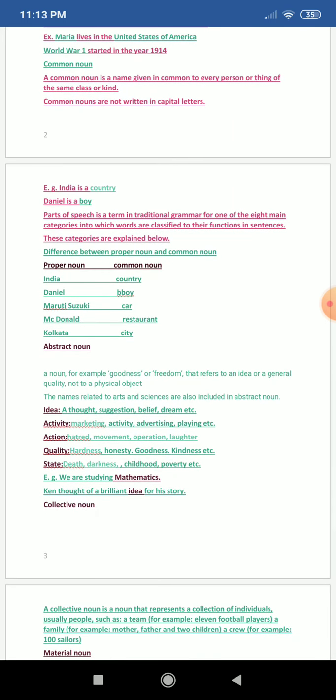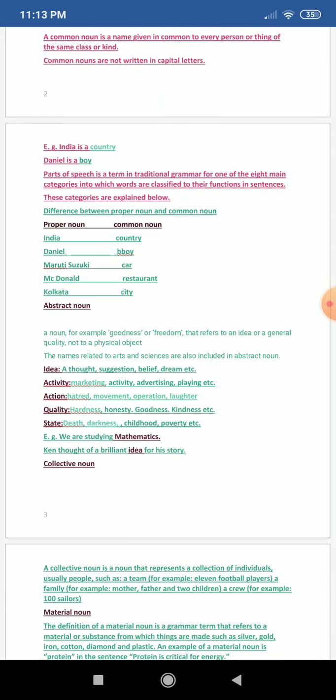Now, parts of speech is a term in traditional grammar for one of the 8 main categories into which words are classified according to their function in sentences. So how words are classified, or how they are being used in various sentences, is actually a part of speech.